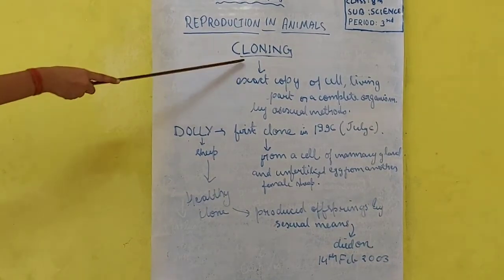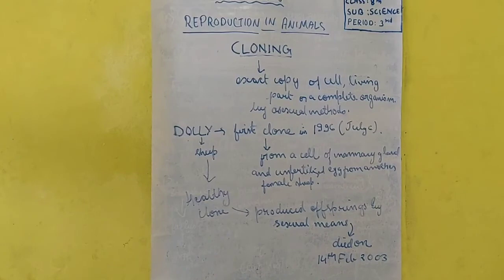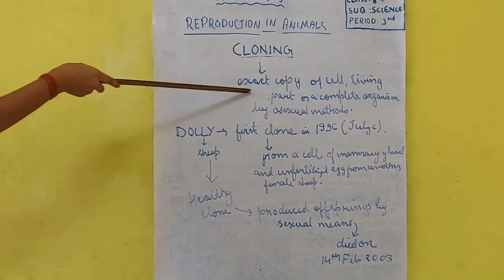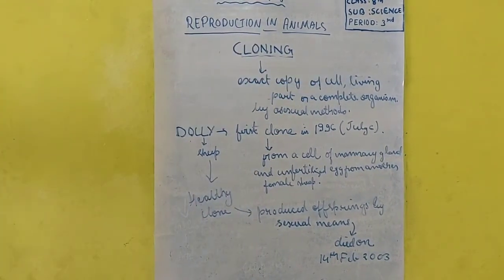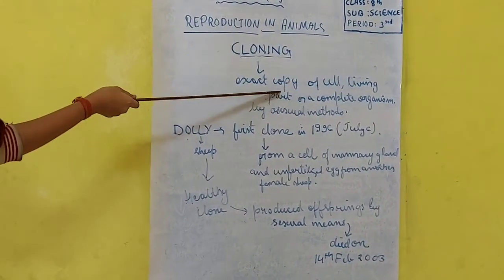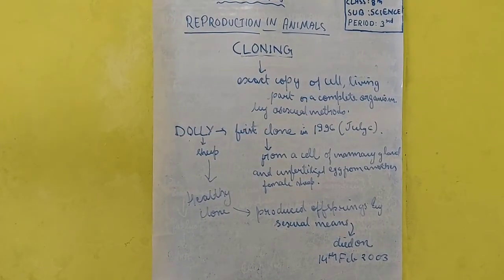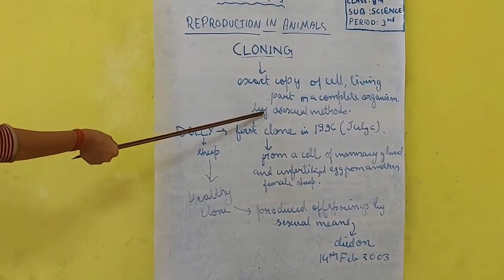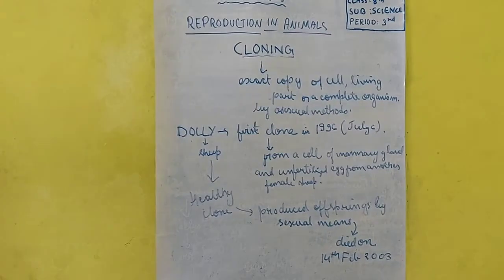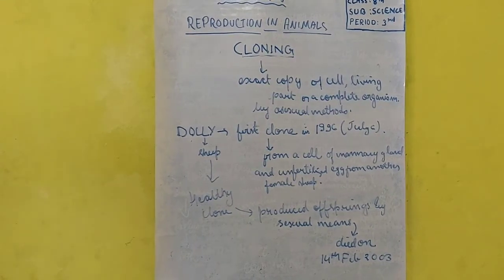It is a biotechnological technique used by biologists to form the exact copy of living organisms. Clear? By this process, a cell can be copied or a living part can be copied or a complete organism can be copied. But the thing is, it is done asexually. Means it is not the natural process, so it cannot be the sexual one. It is the asexual process and it occurs artificially in the laboratories.